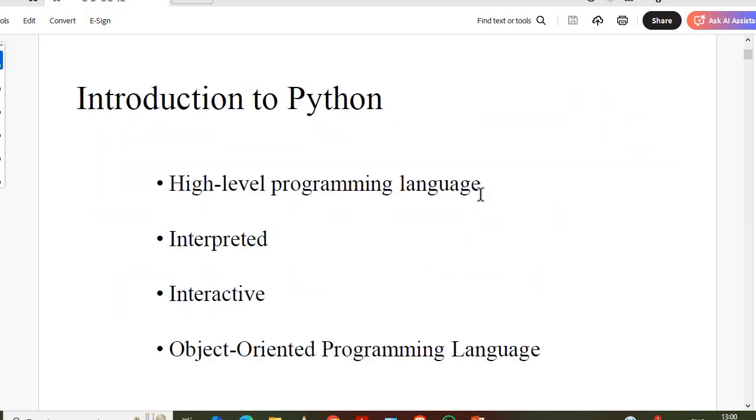Introduction to Python. First, everyone knows it's a high level programming language, where C and C++ are mid level, but Java and Python are high level programming languages, and it is interpreted, interactive and object oriented. So this is a very easy language compared to C or C++. C or C++ is a structured language, but Python is an unstructured language. So this is the first slide.